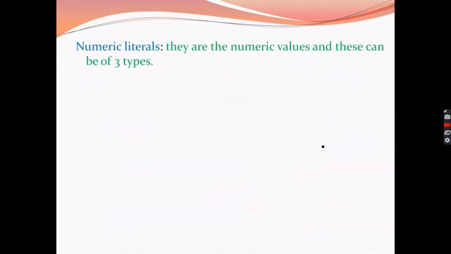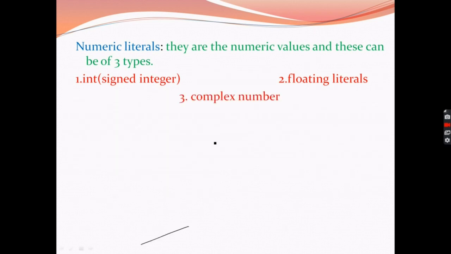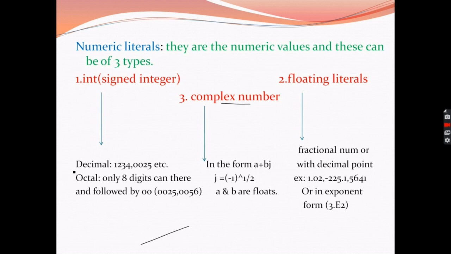Now moving ahead, we have numeric literals. They are simply the numeric values, and these can be of three types. First, signed integers, second floating literals, and then we have complex numbers. Signed integer literals are those which are written in decimal or in octal.